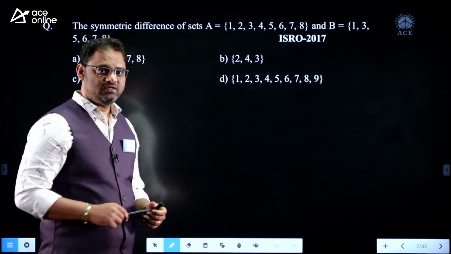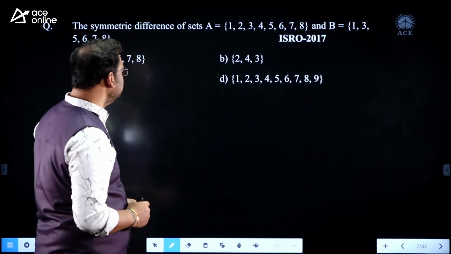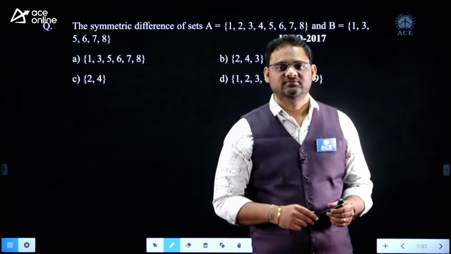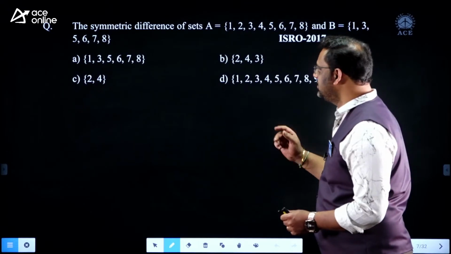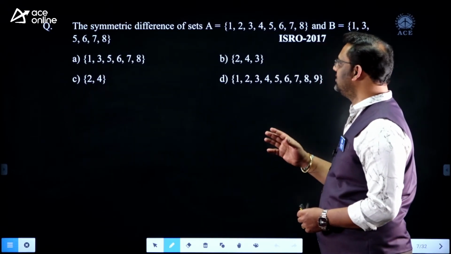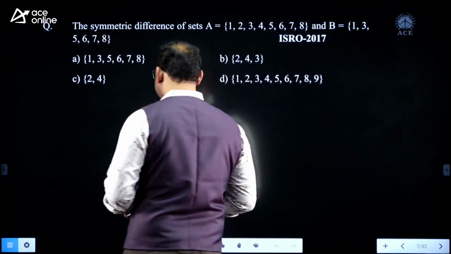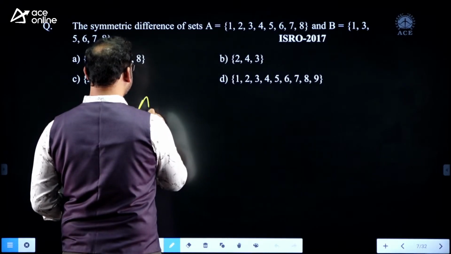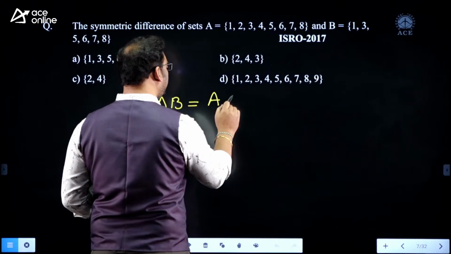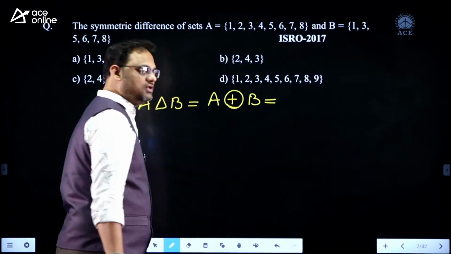Can you answer this question? Symmetric difference is nothing but A delta B. The notation is A delta B, or you can take A boolean sum B. That is also okay.